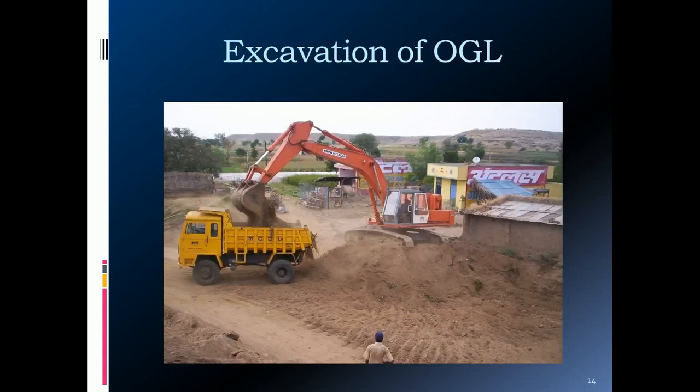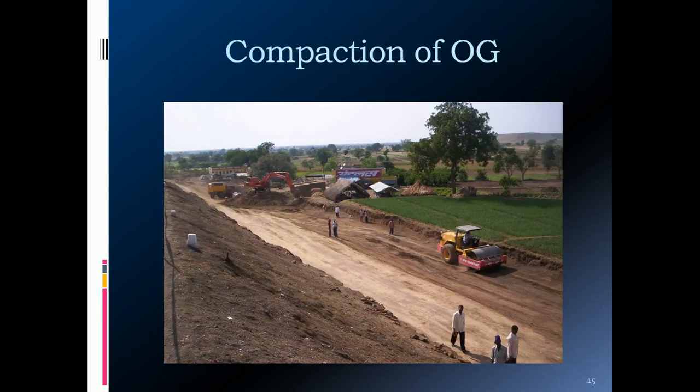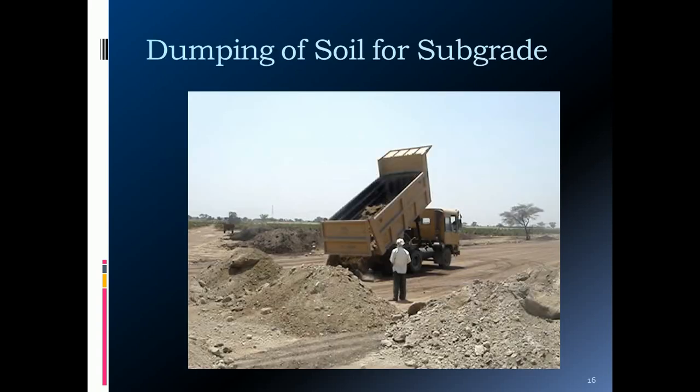Then many times we have to go below the original ground level. So excavation is done to go up to the original ground level. The loose material at the top is to be removed. You can see a good photograph of the compaction of the original ground level. After scraping the material, recompaction of the ground that supports the embankment to the specified density. Then after the embankment you need to construct the subgrade.